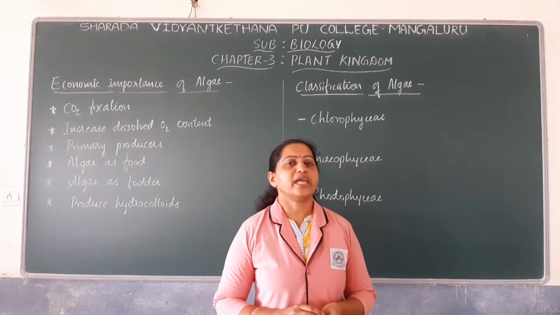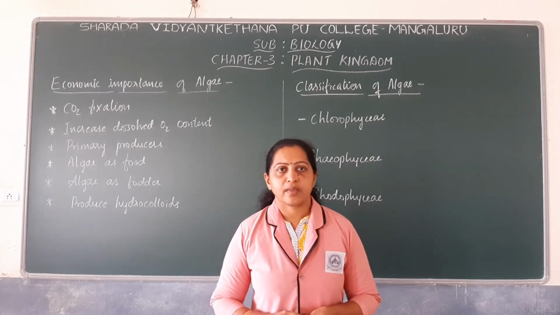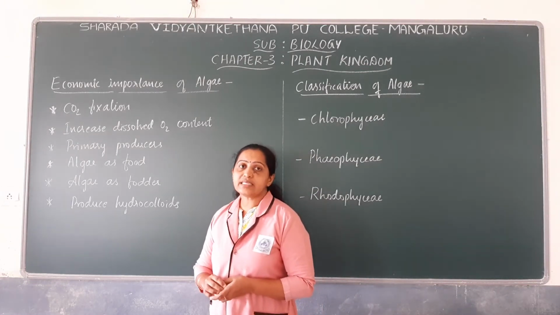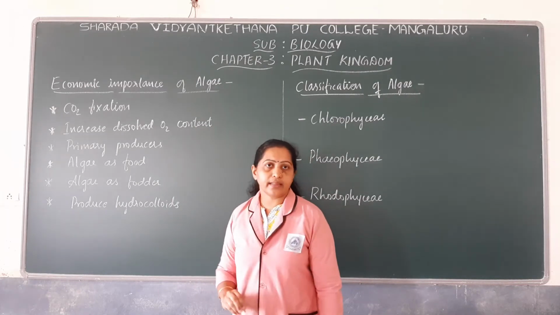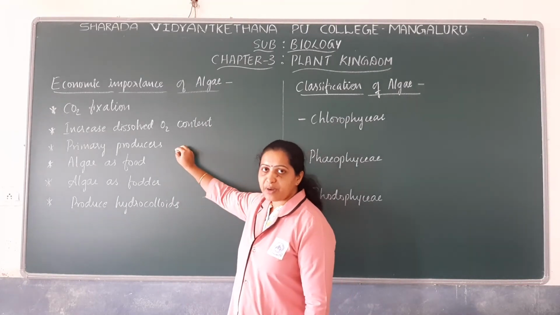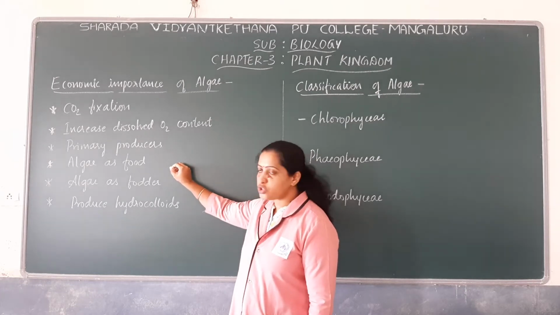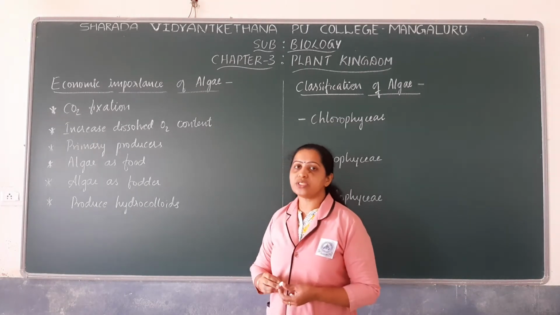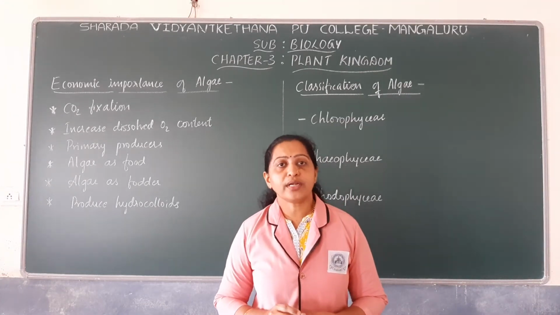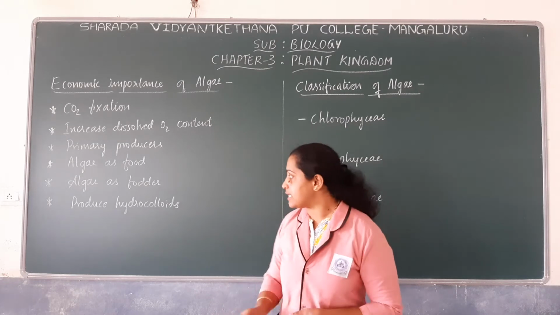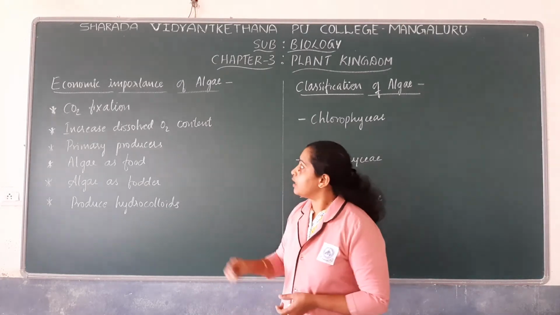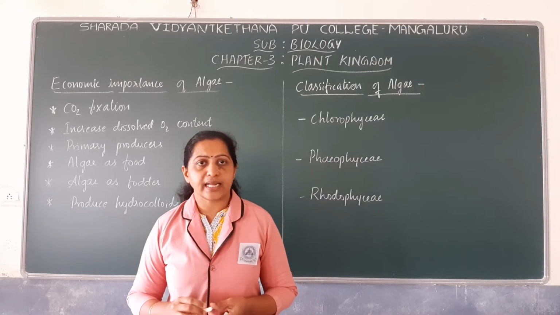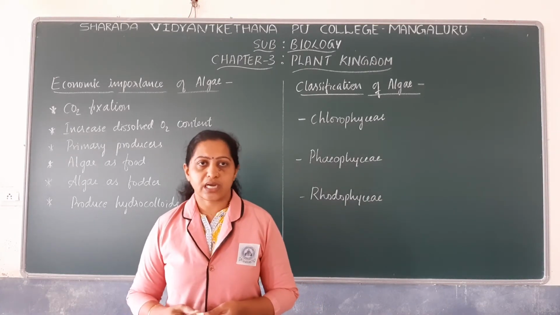Now let us discuss the economic importance of algae. Algae is known for carbon dioxide fixation and increasing the level of dissolved oxygen content in their habitat. They act as primary producers. They are a source of food. They are used as fodder, and they produce commercially important products known as hydrocolloids. Let us see what mechanism takes place in algae such that they can fix carbon dioxide.